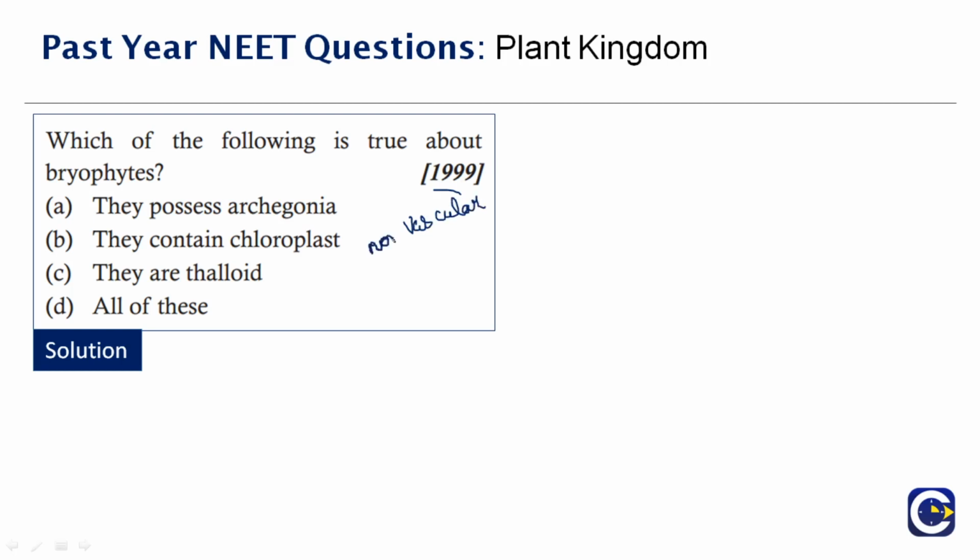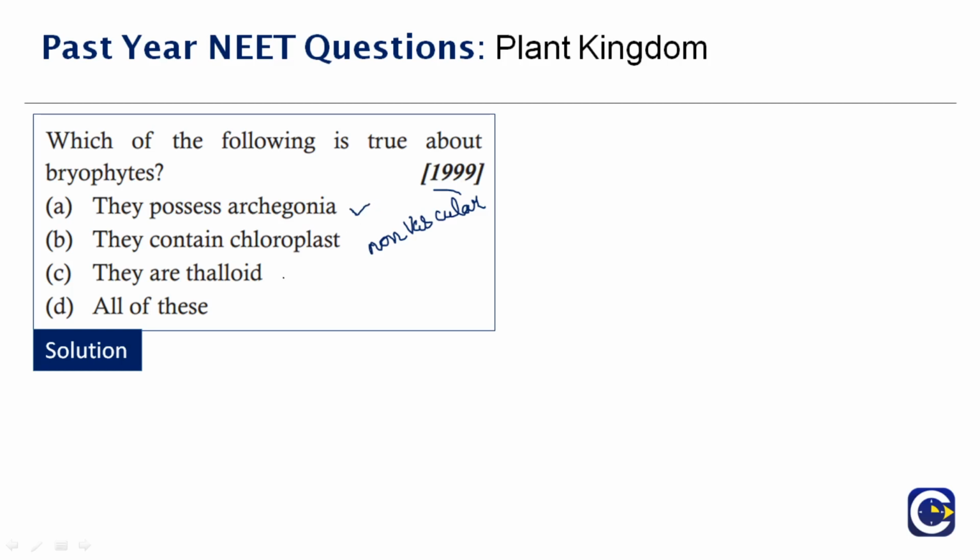What do you mean by vascules? Most of the plants are vascular. They do have vascules. Vascules are the xylem and the phloem that is present in the plant. So bryophytes do not contain any vascules, no xylem or phloem. The sex organs are said to be multicellular. The archegonium is a flask-shaped structure that is present in bryophytes. Of course, they are thalloid. As I already mentioned, one of the characteristics is that they have archegonia.